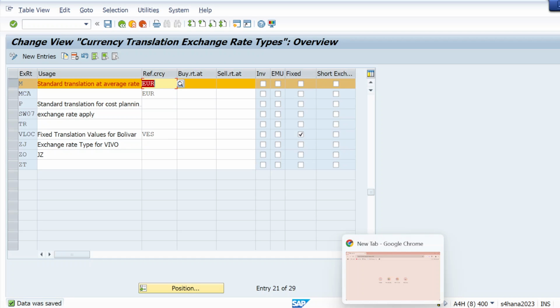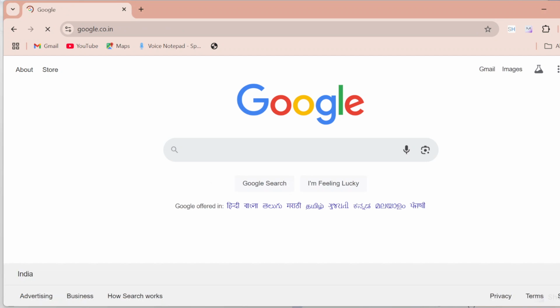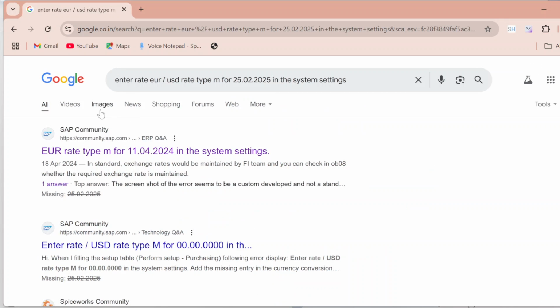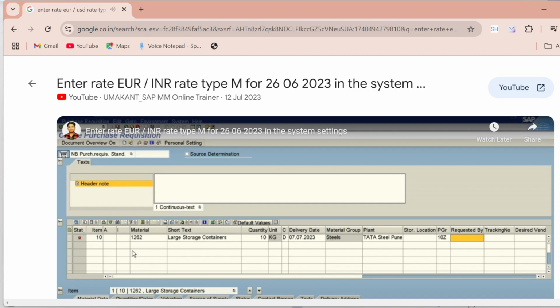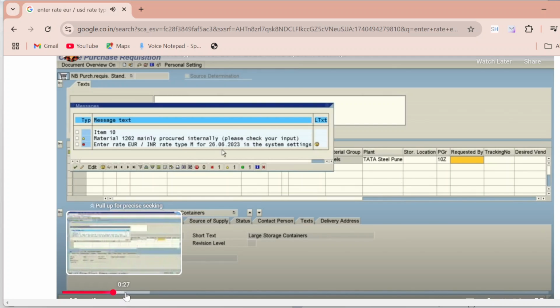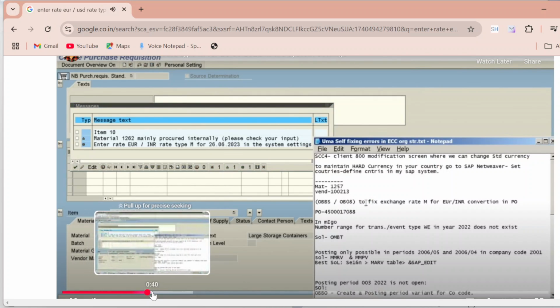Okay, let me check how that person has resolved that error. That also I can do, no? So that also let me check, because this is a FICO side error and I have to check how you have resolved that. So here I'm creating a purchase requisition, and here I use OB08 to fix this exchange rate M, euro to INR conversion. Okay, so let me show you the first OBBS step.